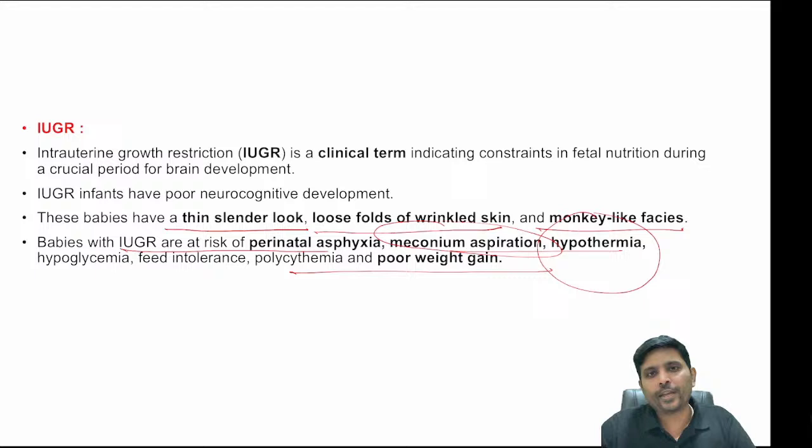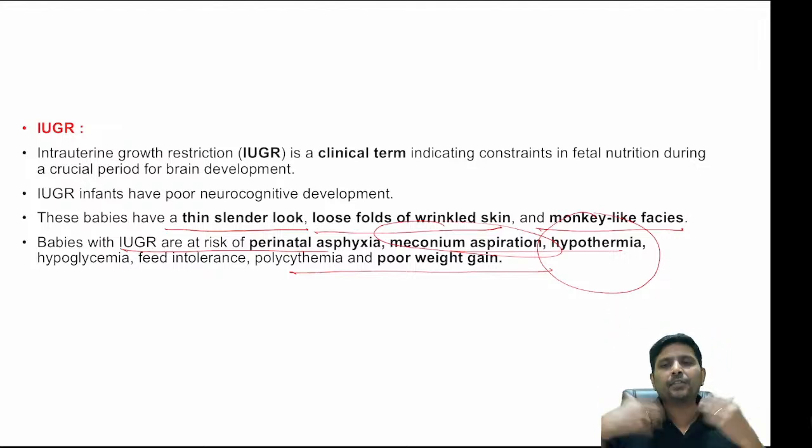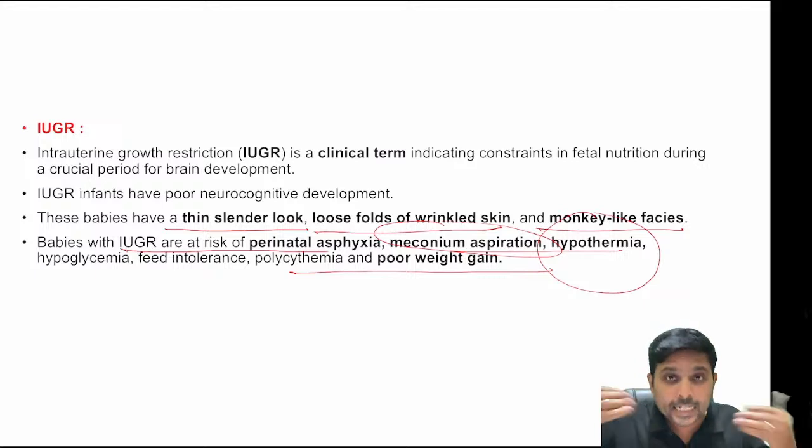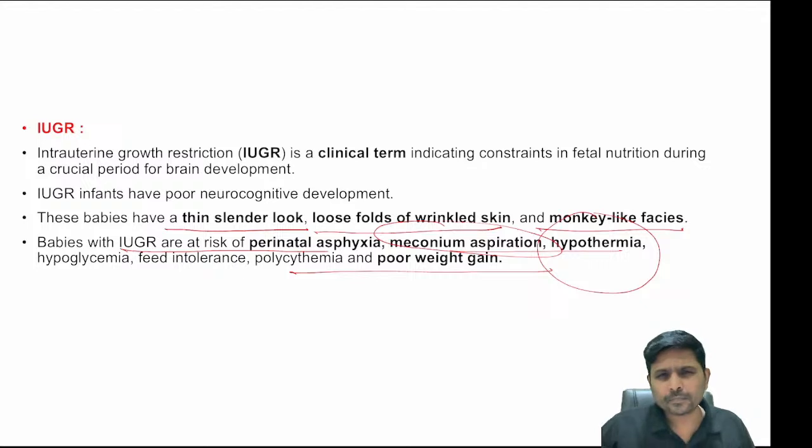Meconium aspiration. Why meconium aspiration? The child is not fed properly, as a result of which the child will go into fetal distress, and as soon as the child goes into intrauterine fetal distress, the child will try to aspirate the meconium at the time of birth.